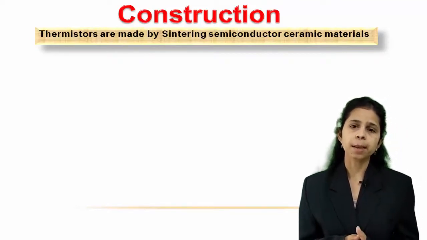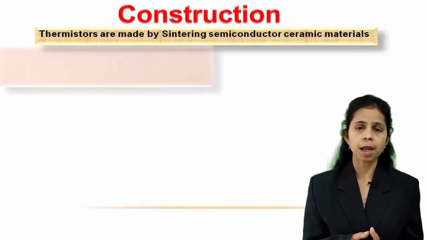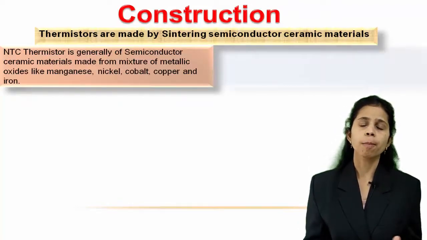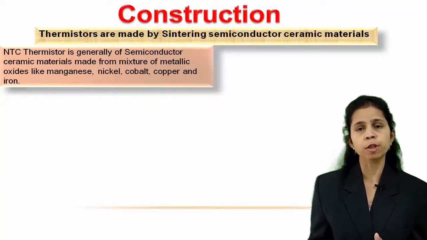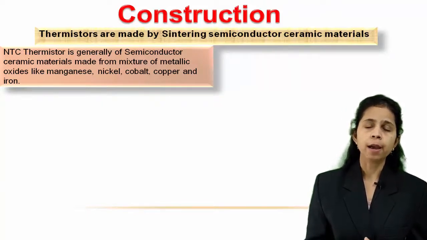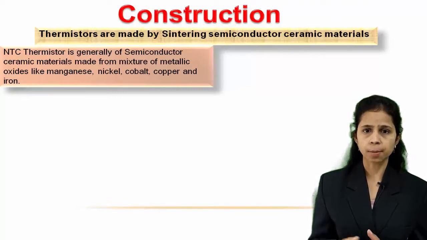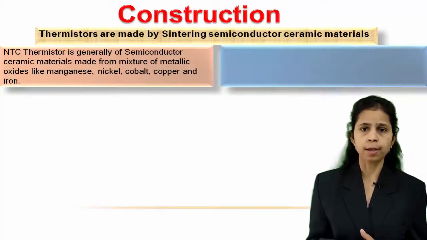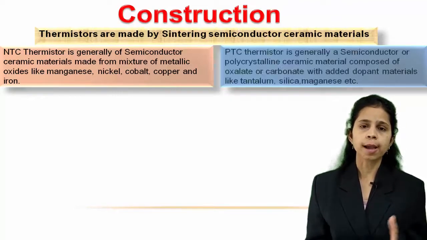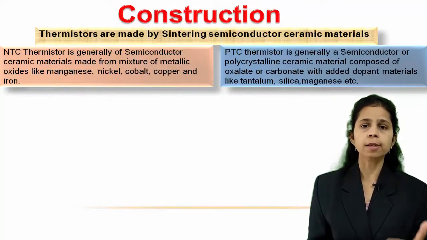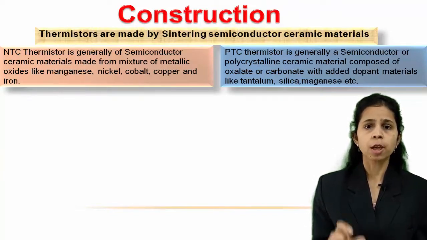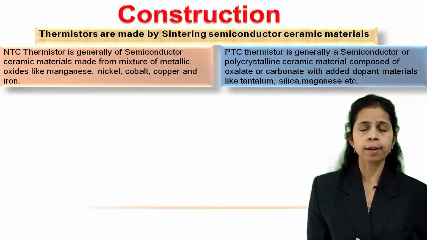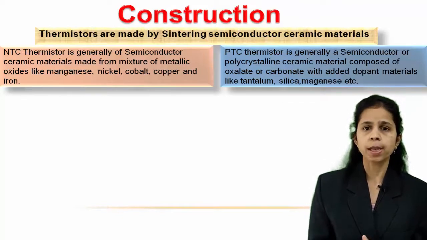NTC thermistors can be constructed from semiconductor ceramic material made from mixtures of metallic oxides like manganese, cobalt, nickel, copper, iron, and PTC thermistor is generally a semiconductor like silicon or any other, or polycrystalline ceramic materials which are composed of oxalate or carbonate with some dopant impurities like silica, tantalum, manganese or many others.